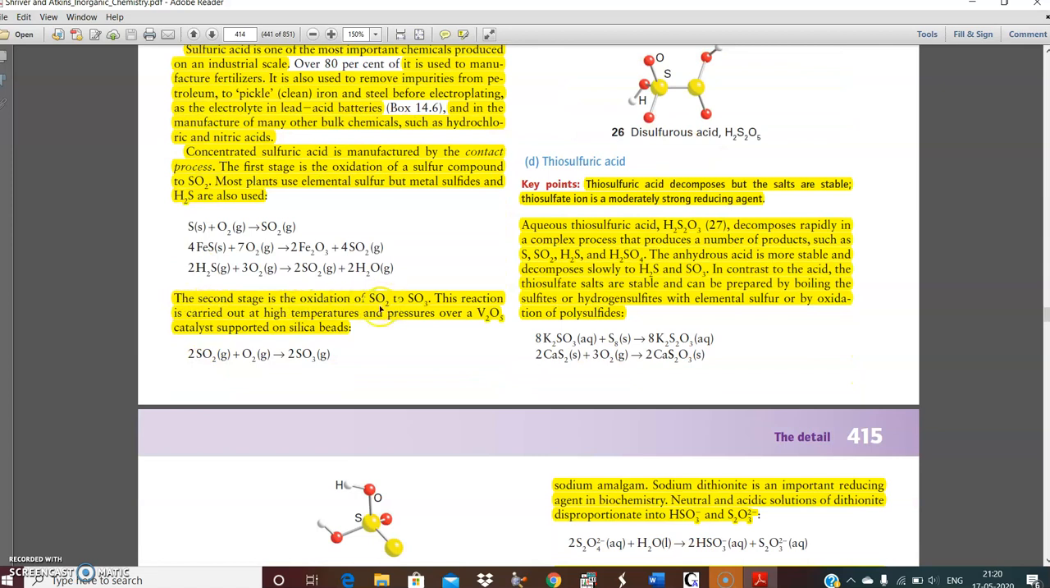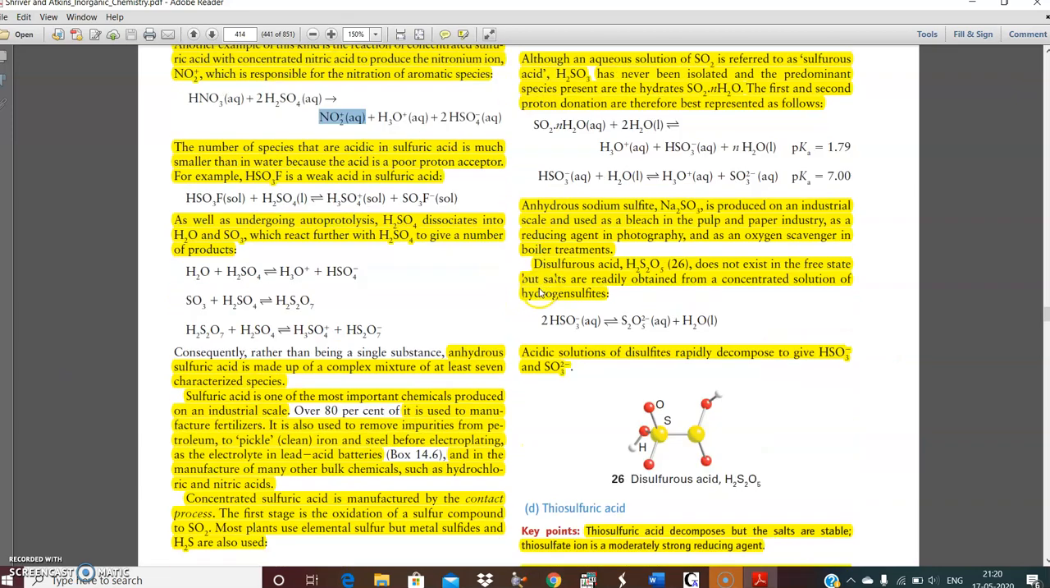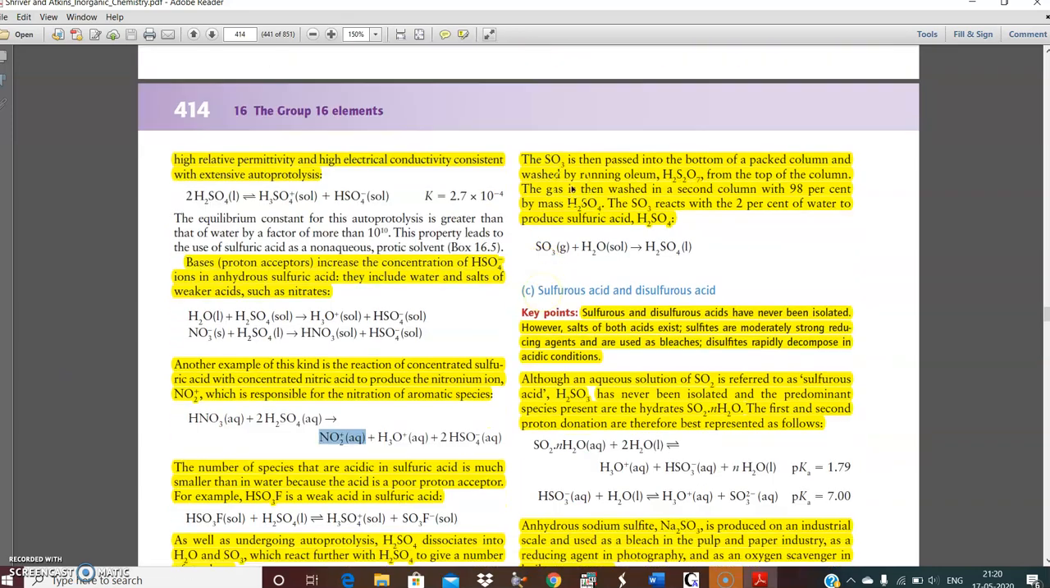The second step is the oxidation of sulfur dioxide to sulfur trioxide. This is the reaction. Herein, vanadium pentoxide can be used as a catalyst. Then sulfur trioxide reacts with water to give you sulfuric acid. The gas is passed into the bottom of the packed column and washed by running water from the top of the column. The gas is then washed in a second column with 98% by mass sulfuric acid. The sulfur trioxide reacts with the 2% water to produce sulfuric acid. The explanation is not required in the exam. Just write the reaction along with the catalyst.